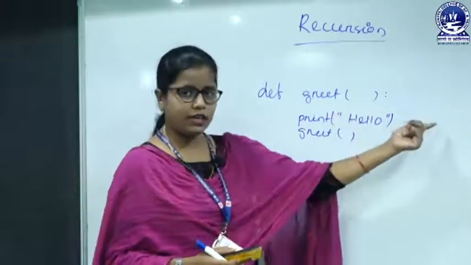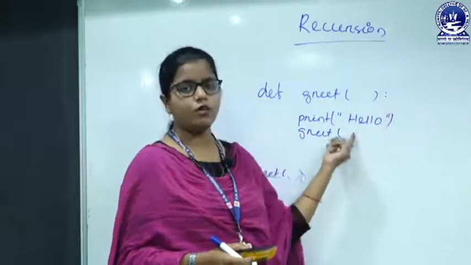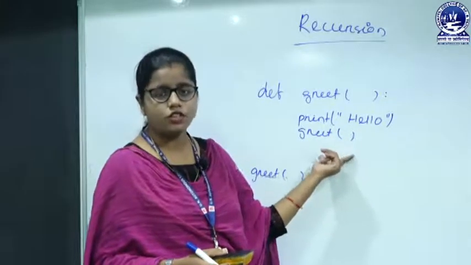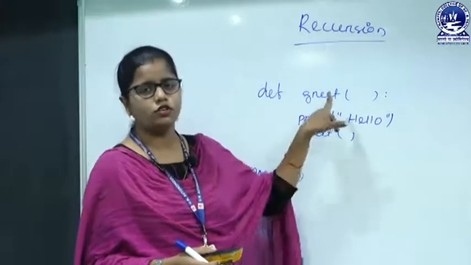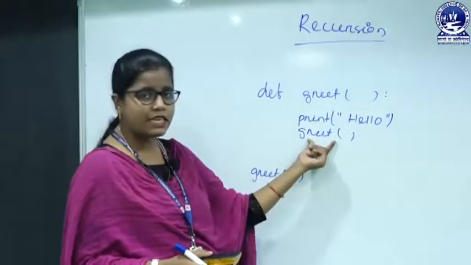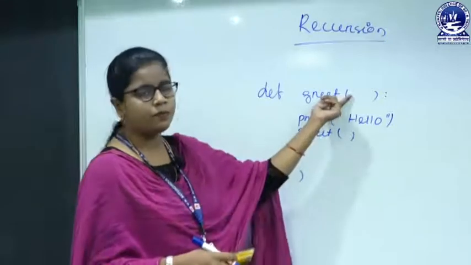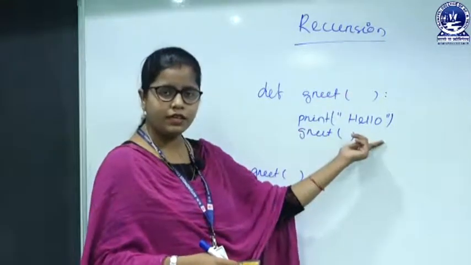Now, hello will get printed. After hello, what is there? There is another function call, to which function? To the grid function. So, when this line gets executed, the execution will jump to here.